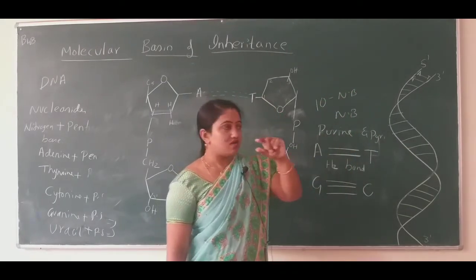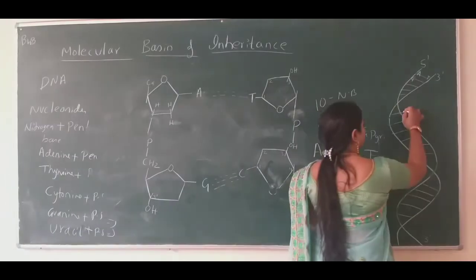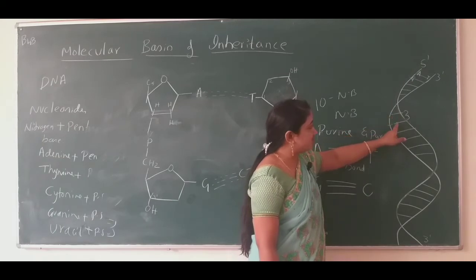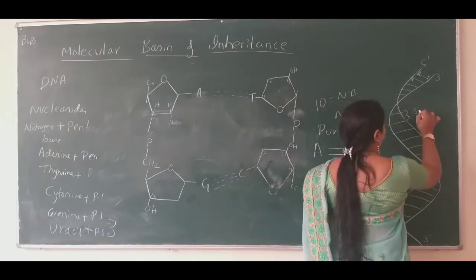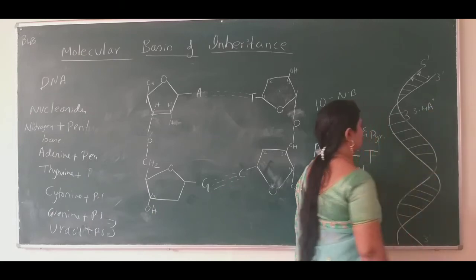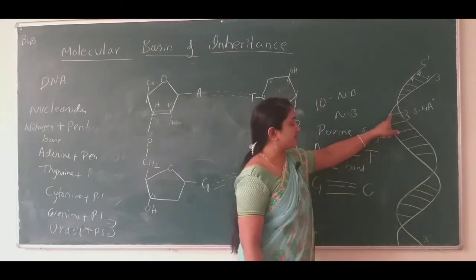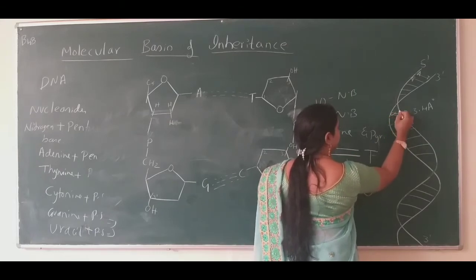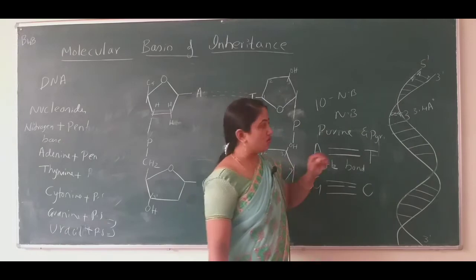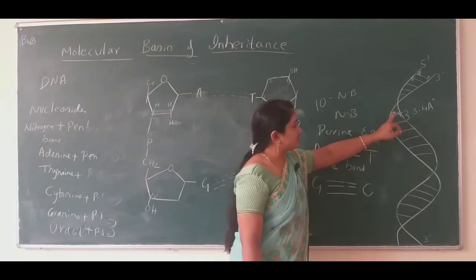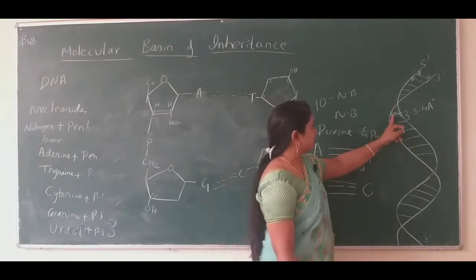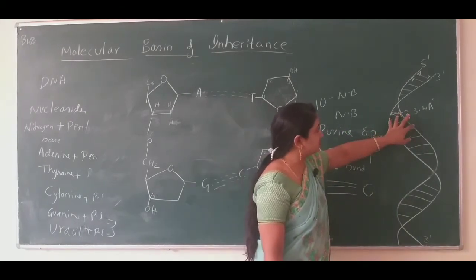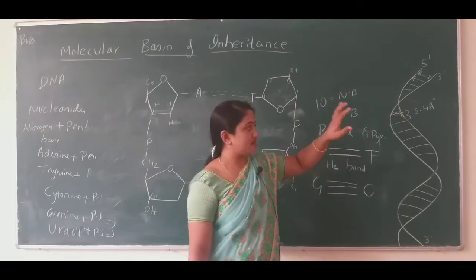Okay, so the length between one base pair and one more base pair is 3.5 angstrom. This is one base pair. Think it has C here. C should combine with G nitrogen base. Alright. So C nitrogen base, C is the pyrimidine, G is the purine. By forming three hydrogen bonds, they pair with one another.